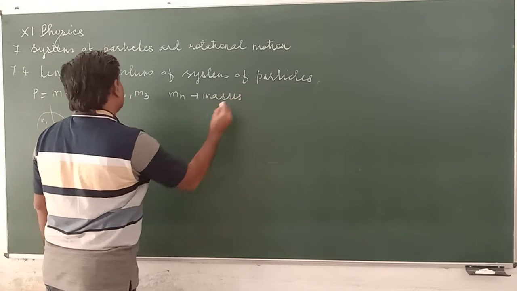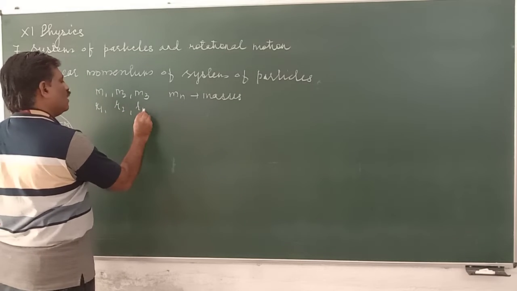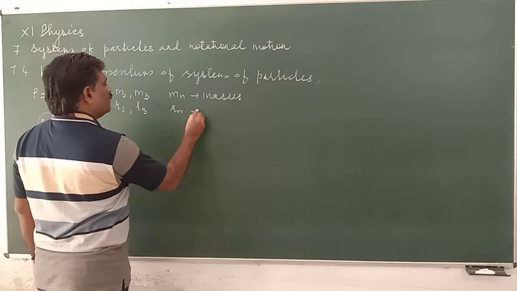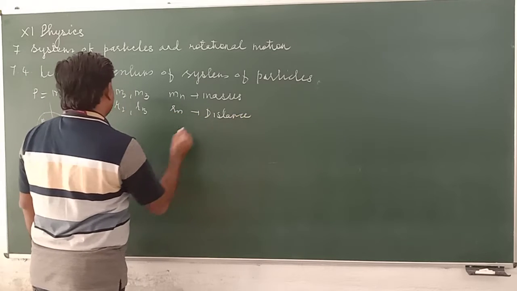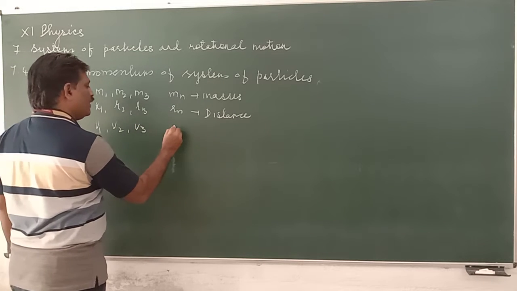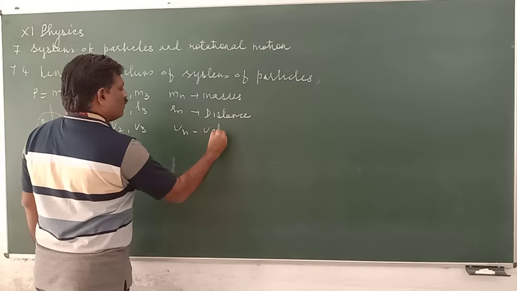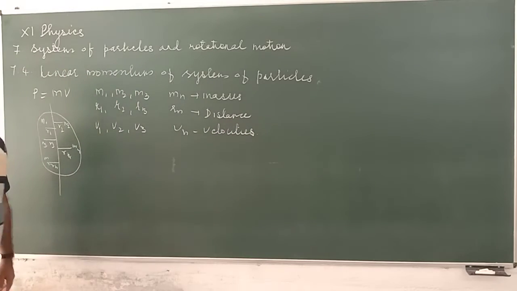These are r1, r2, r3, rn distances from the axis of rotation, and v1, v2, v3 up to vn are the velocities of the different particles.